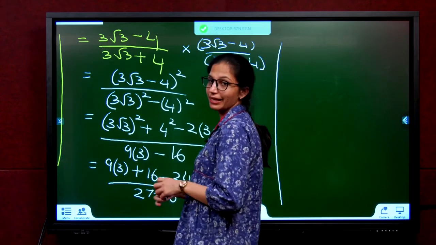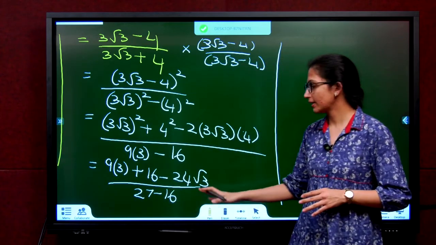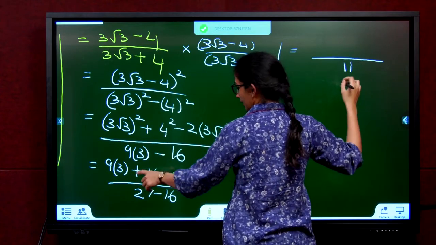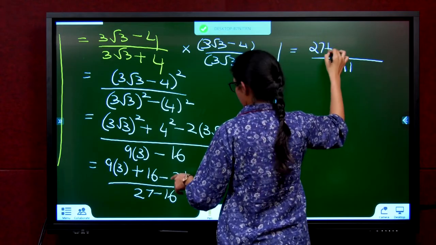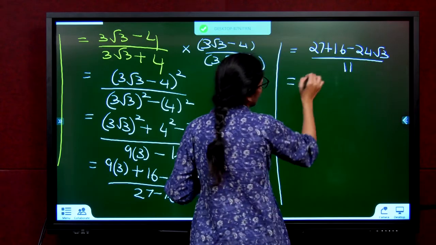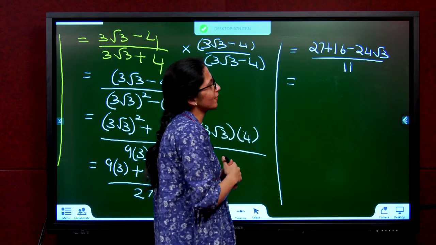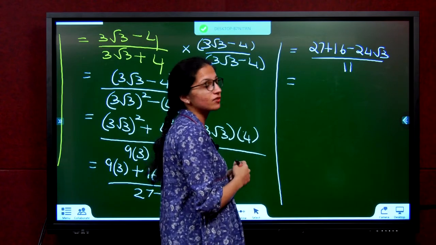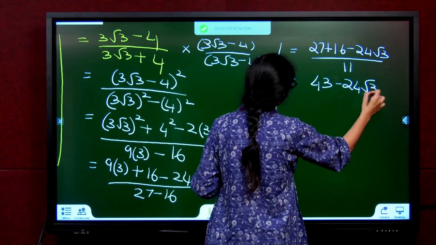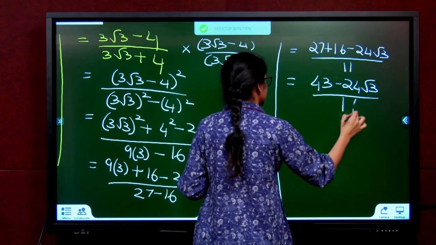27 minus 16. How much is 27 minus 16? 11. So the denominator is 11. 9 3s are 27. 27 plus 16 minus 24 root 3. 27 plus 16: 27 plus 10 is 37, 37 plus 6 is 43. So 43 minus 24 root 3, by 11.